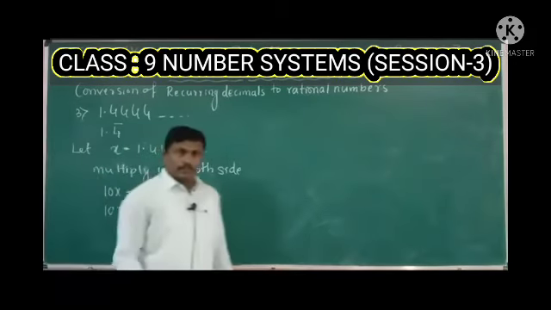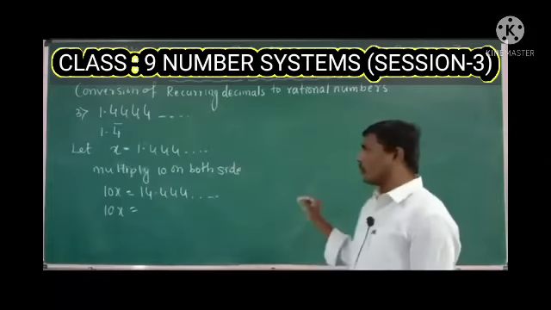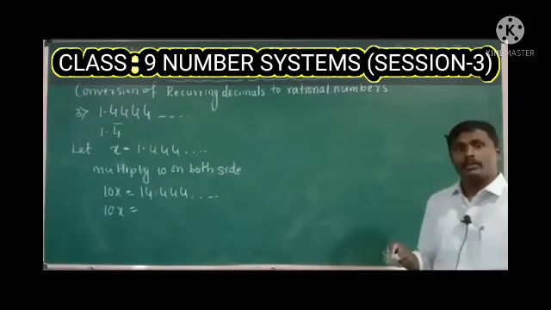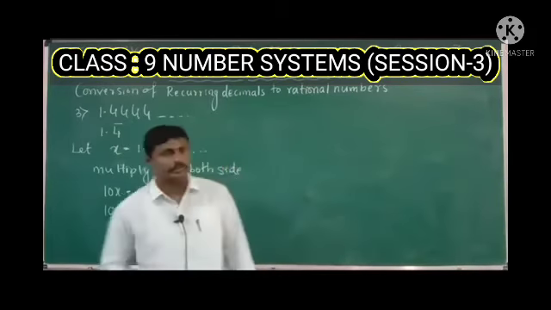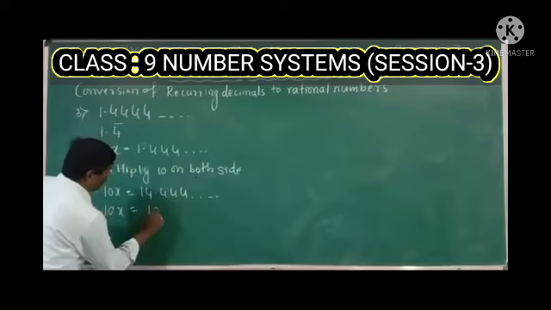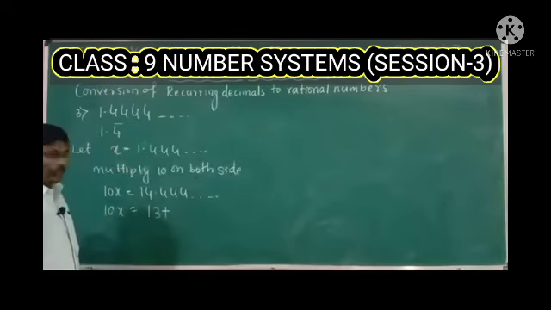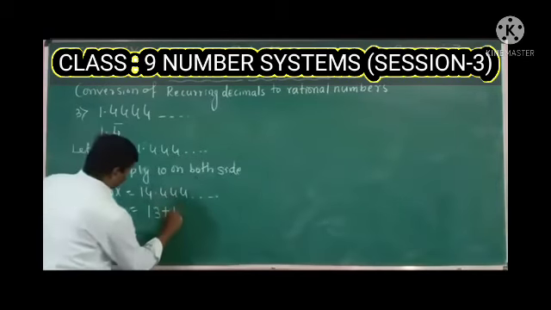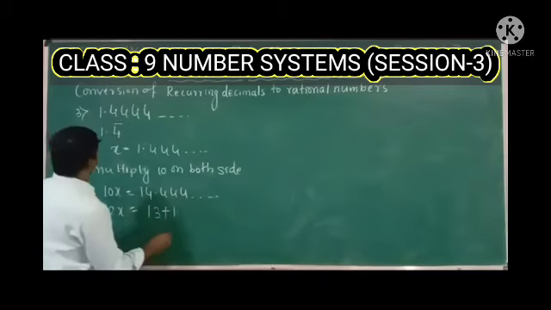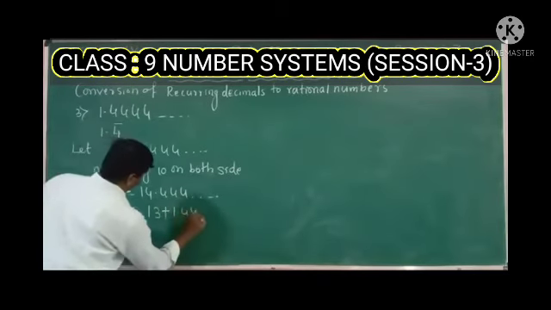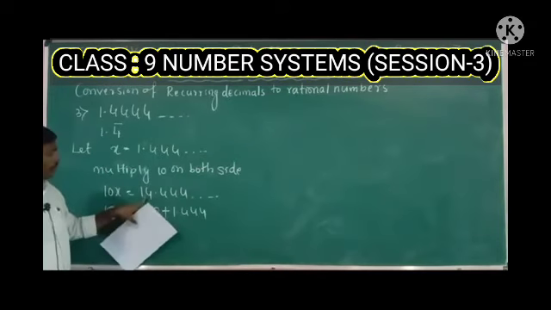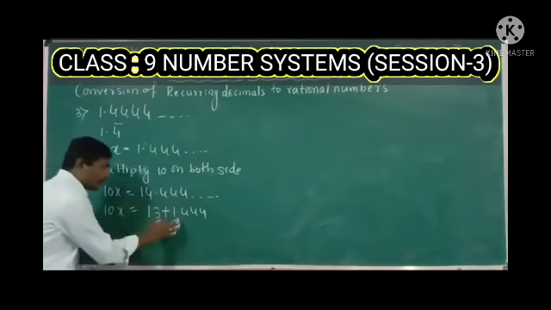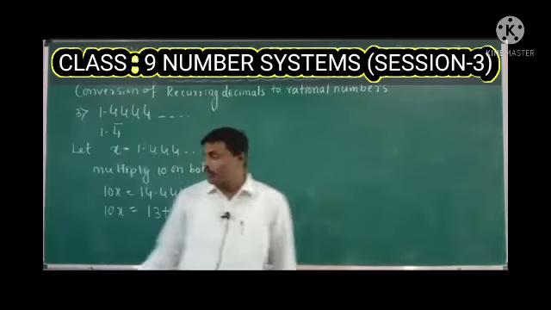Now you need to split the 14.444 into two parts, right? So how can you split this one? 13 plus 1.444. Whenever you split a number, the sum of these two numbers should be equal to the previous number.